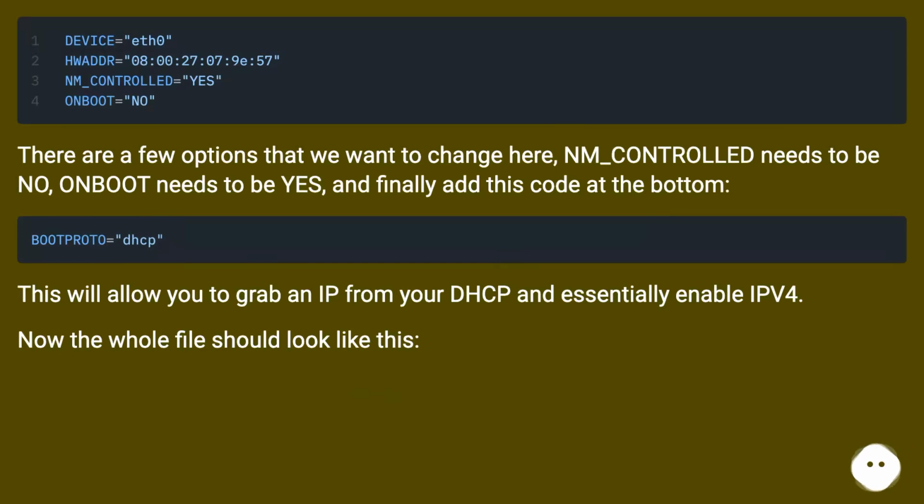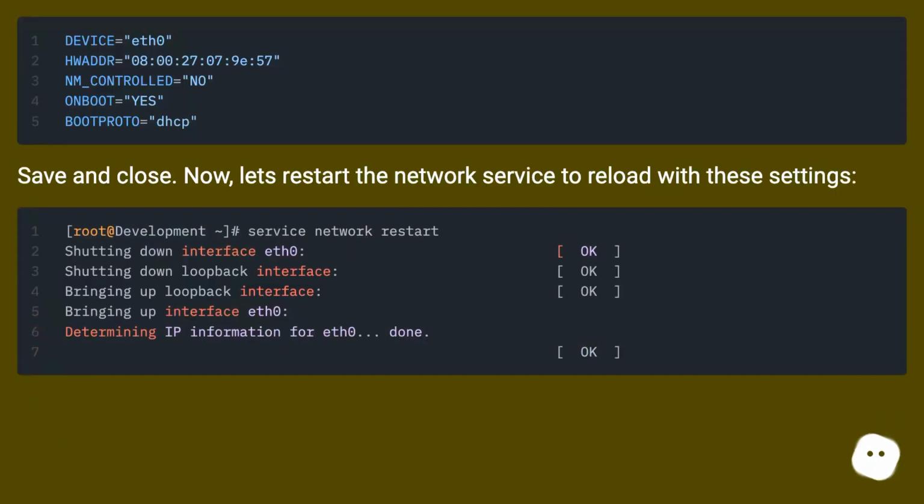There are a few options that we want to change here. NM_CONTROLLED needs to be no, ONBOOT needs to be yes, and finally add this code at the bottom. This will allow you to grab an IP from your DHCP and essentially enable IPv4. Now the whole file should look like this. Save and close. Now, let's restart the network service to reload with these settings.